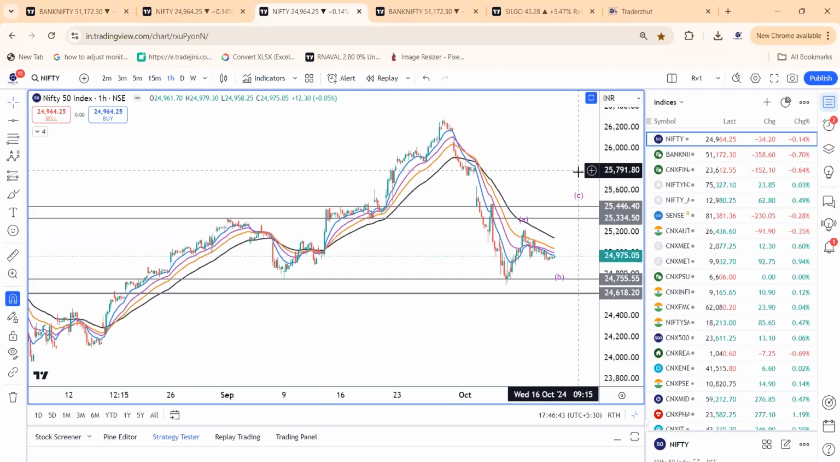24,885 important support, the rise, even if it touches 25,050, 60 levels, one more panic low, again back towards 24,900. Then the rise could start after a falling wedge kind of a pattern is cleared, and the rise of C could come in towards 25,340 to 425 levels is the initial mark.